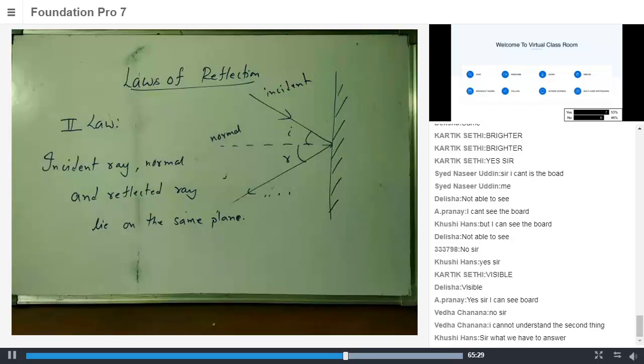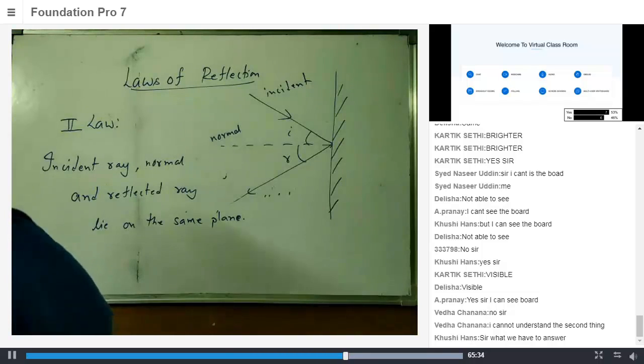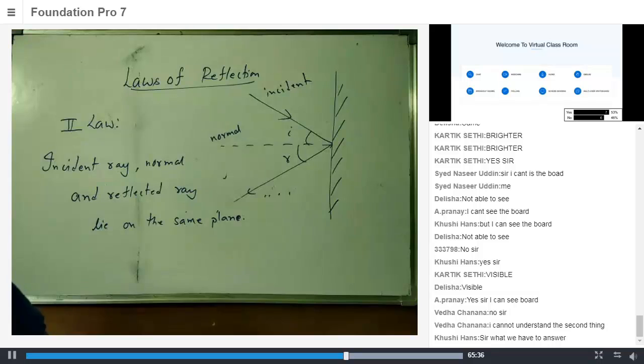Okay. So let me explain the second law to you because it's slightly confusing. Karthik, let's give a chance to Priscilla first, then you. Yes, Priscilla. Sir, here plane means surface. So if it is an opaque object, when the reflected ray falls on the opaque object, we can say that it is the surface.